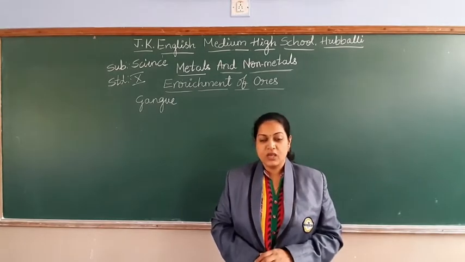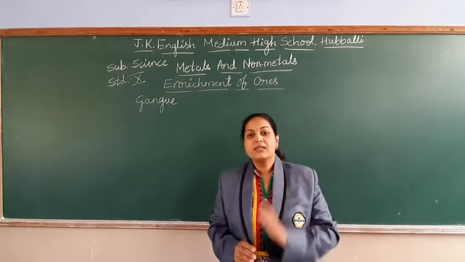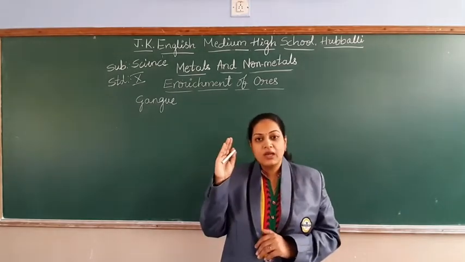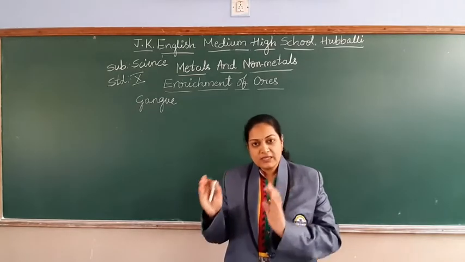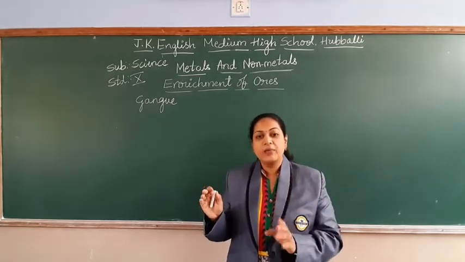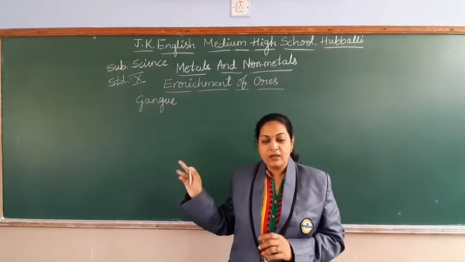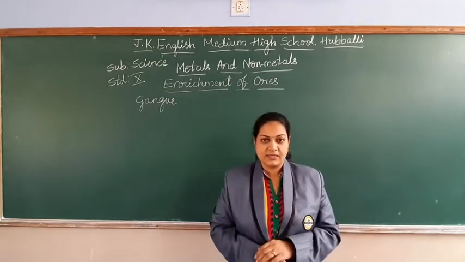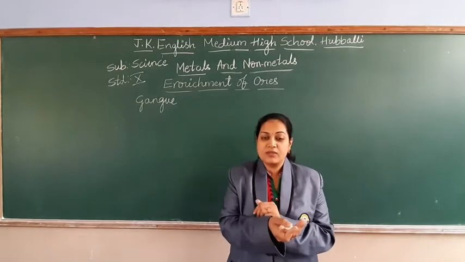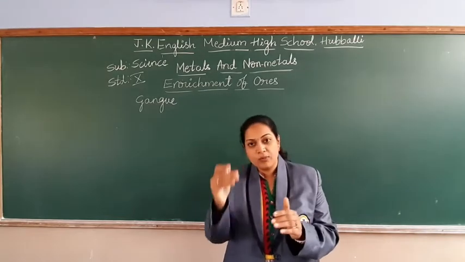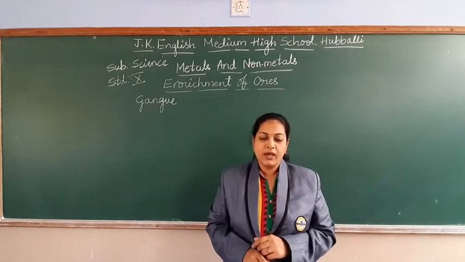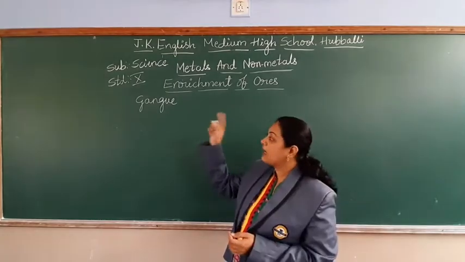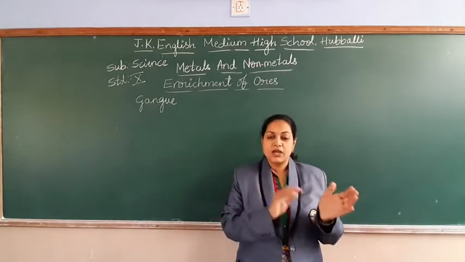So we will see what the nature of the ore is and what the nature of the gangue is. Based on the physical and chemical properties of the gangue, we will remove it by adding substances. You have to see what type of gangue it is.